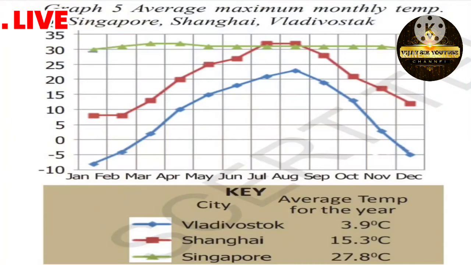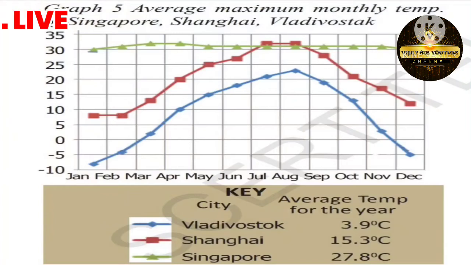So we might use this number to answer a question like, is Singapore on average warmer than Shanghai? Here you can see the average temperature on the bottom side. Observing Shanghai and Singapore, Shanghai has 15.3 degrees Celsius, whereas Singapore has 27.8 degrees Celsius. So which is more?